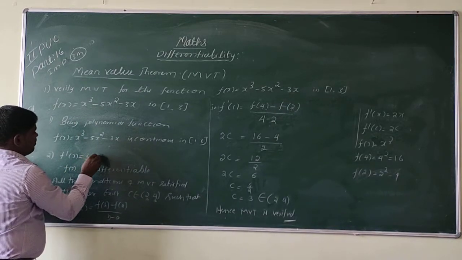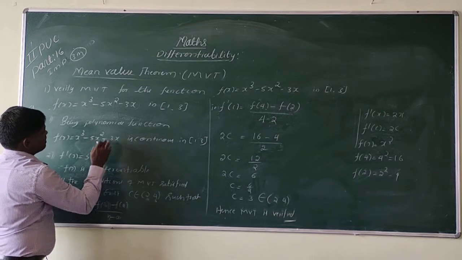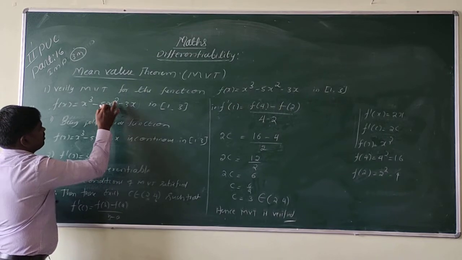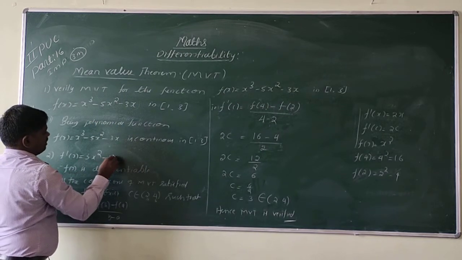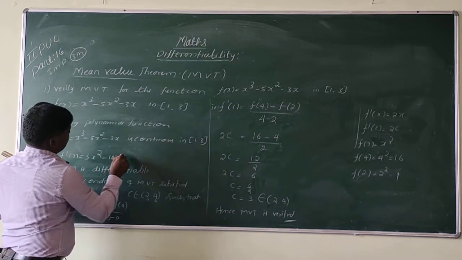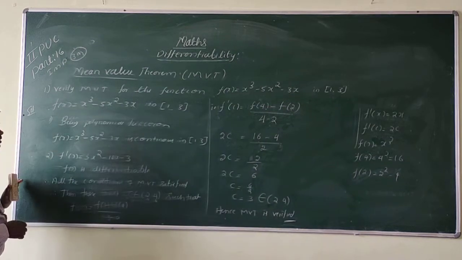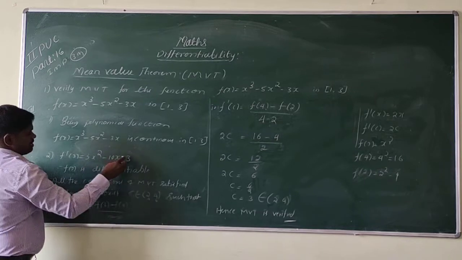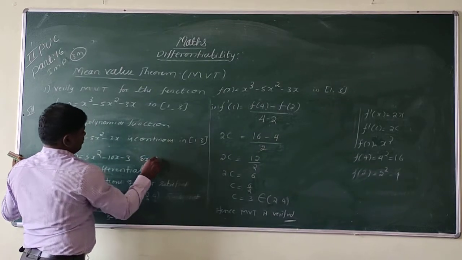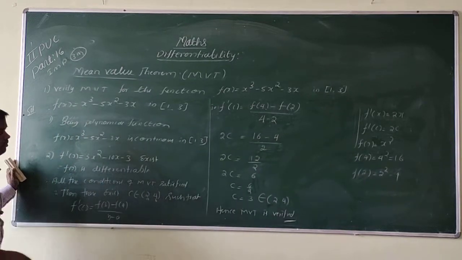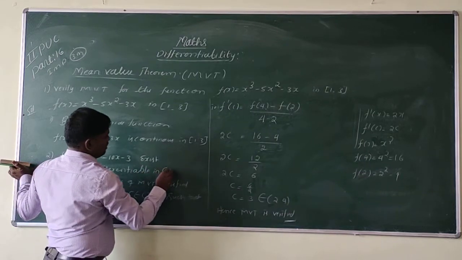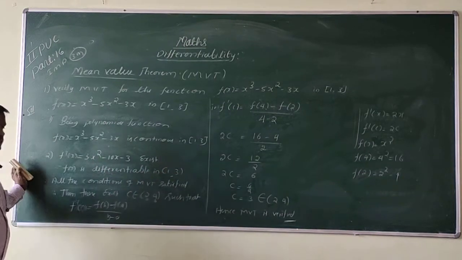It is 3x square minus 10x minus 3. So this exists. Therefore f of x is differentiable in open interval 1 comma 3.